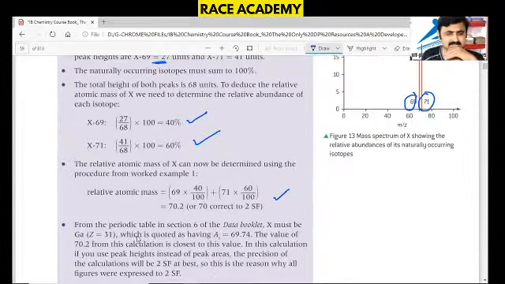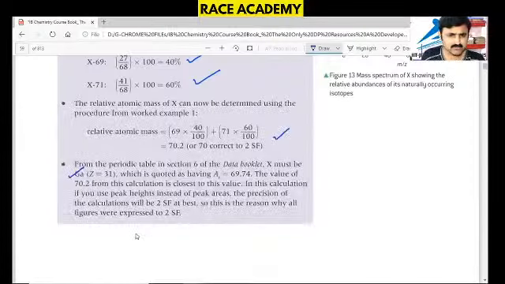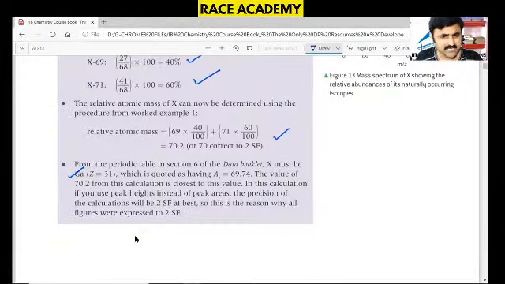That is gallium, Z value 31 in the periodic table, and the value of 70.2 from the calculations is closest to this one. That's why we went for gallium. The precision of the calculations will be 2 significant figures.